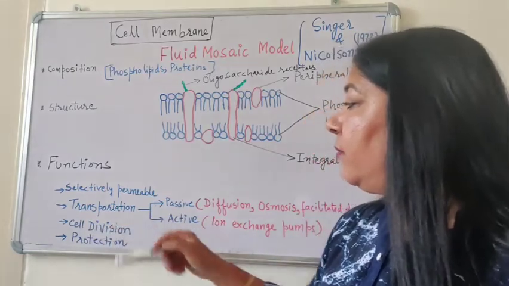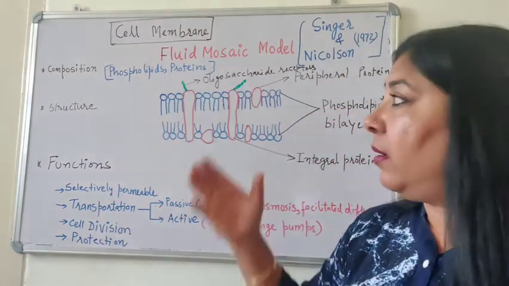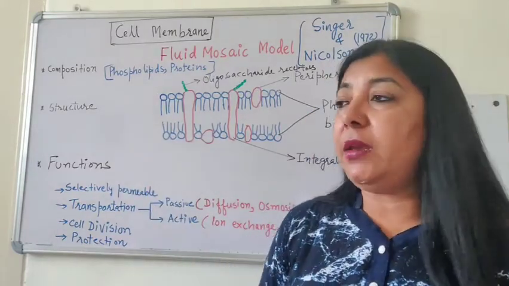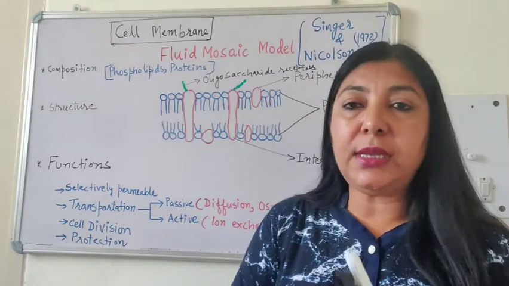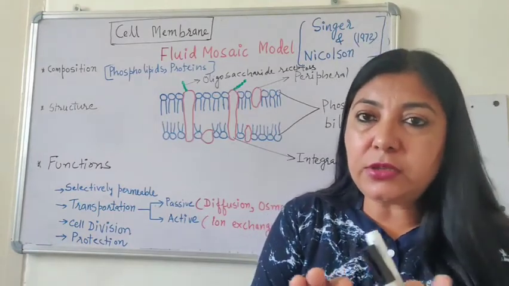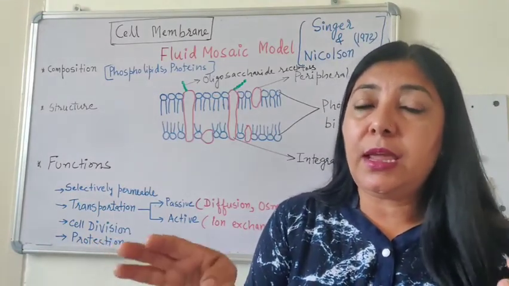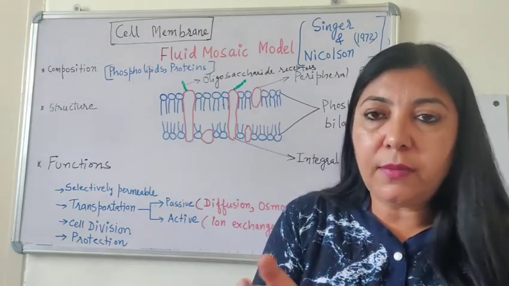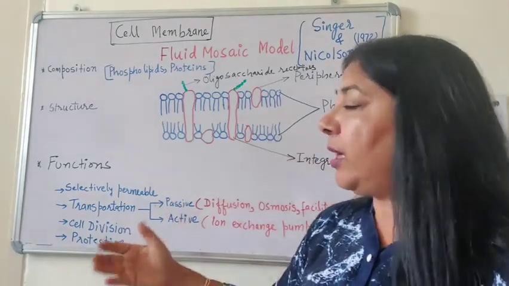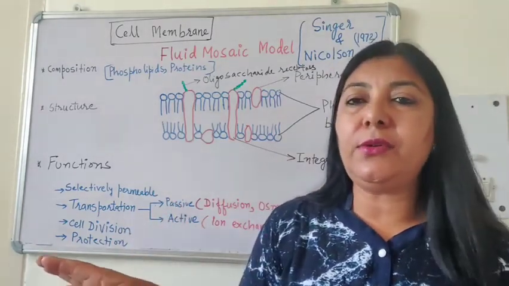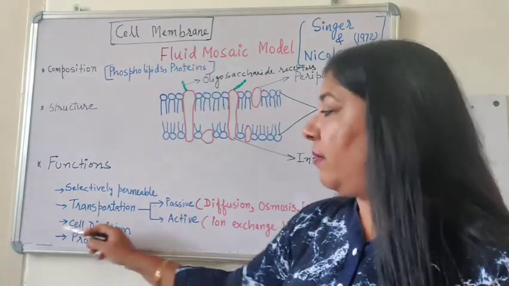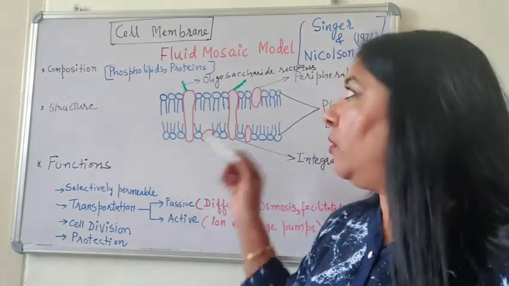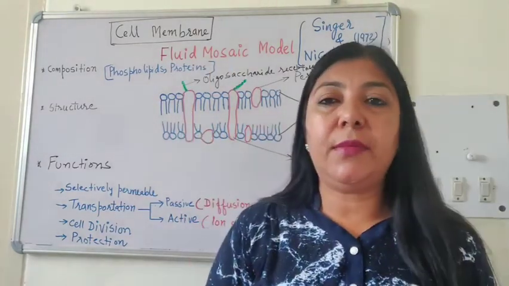Then next is cell division. The function of the plasma membrane or cell membrane is there in cell division, because in cell division the cell has to divide into two parts. If the membrane is not flexible, it will break. So the flexibility of the membrane helps in dividing the cell into two parts, and it also helps in protection of the cell. So with this we complete the cell membrane.